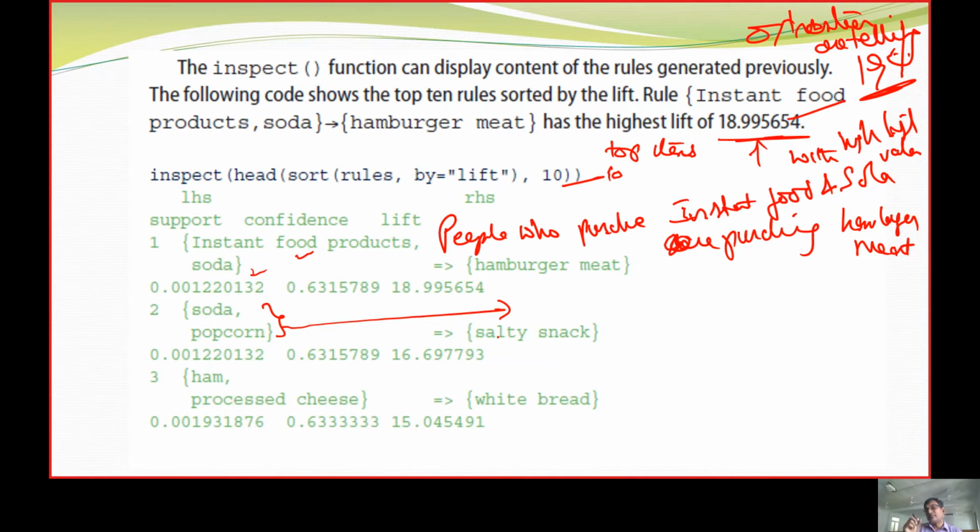The definiteness is 19%, 18.99, I am rounding it to 19. So this is top 1 rule, top 2 rule, top 3 rule. So here lift is maximum. Lift is going to be the maximum value.